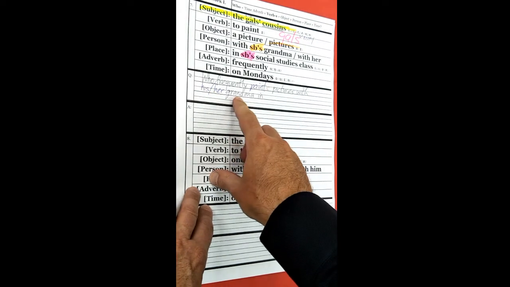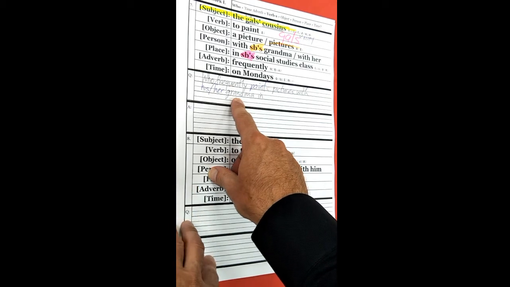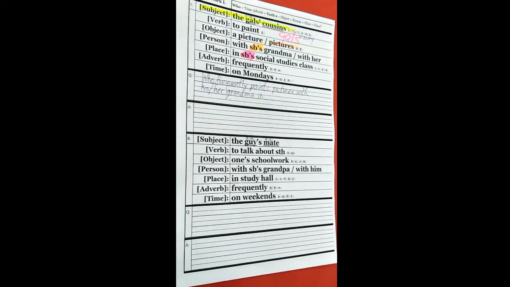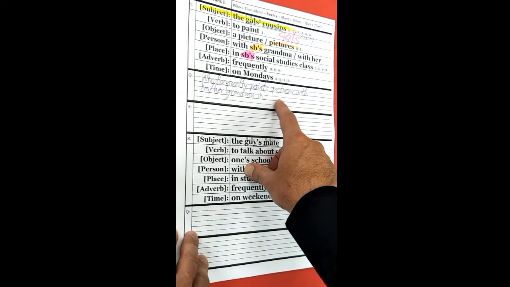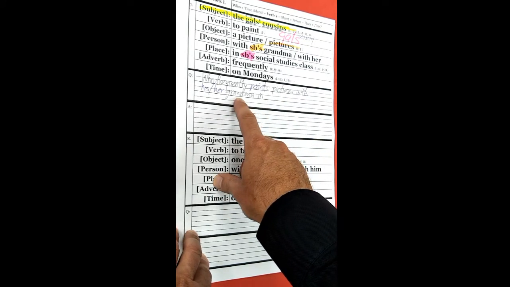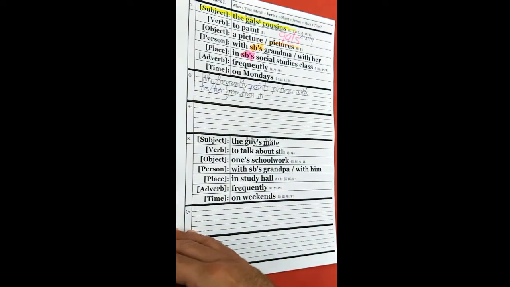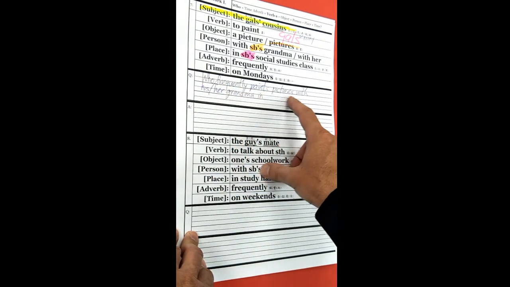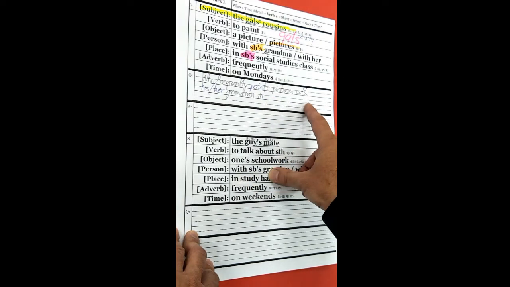What do we do here? So we know it's going to be grandma and somebody. Do we want to use his or her, since we don't know this person? Or do we want to say, it's grandma and somebody, so it's they. Do we want to use their? You could use both. You could write down who frequently paints pictures with his or her grandma in their social studies class.